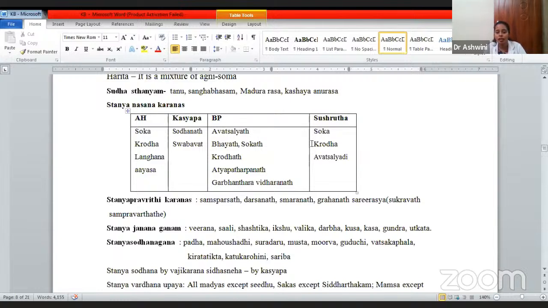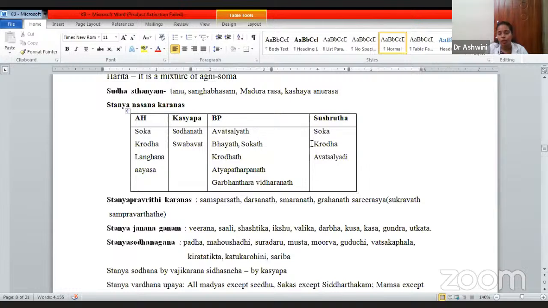Vatsalya means if the lady does not have any kind of affection towards the baby, that also becomes the Karana. Bhaya, Shoka, Krodha. Then Garbhantaraha Vidha, Vidharanta. He tells that if any obstruction or any kind of difficulty in garbha, parturition, that also becomes a reason for stanya nashana.